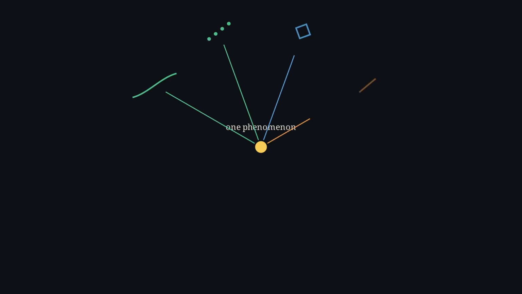Here's a strange thing about mathematical models. You can take one single phenomenon, say a population of rabbits growing in a field, and describe it in a dozen completely different ways. Not because one is right and the rest are wrong, but because each one is a different lens, pointed at the very same world. So, before we build anything, it helps to ask, what kind of model is this, really?